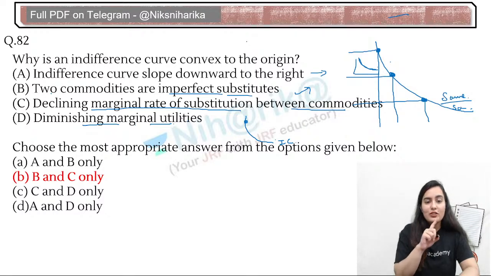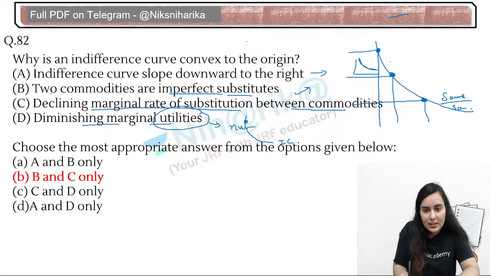And one more thing, the marginal utilities are related to numbers, related to cardinal. So cardinal, we are not studying cardinal, we are studying the ordinal approach.